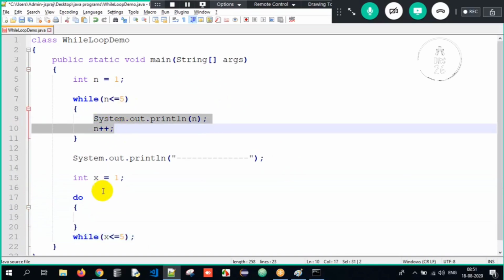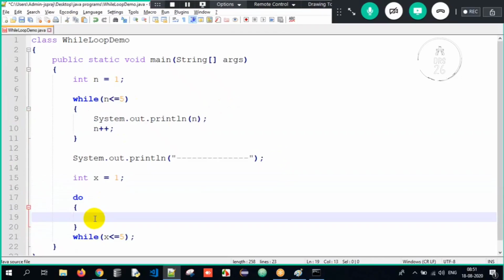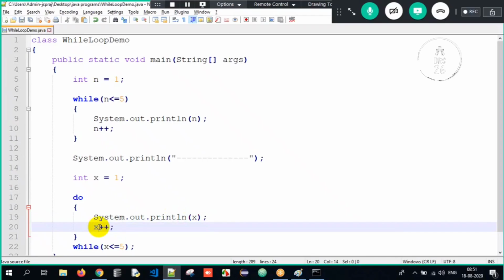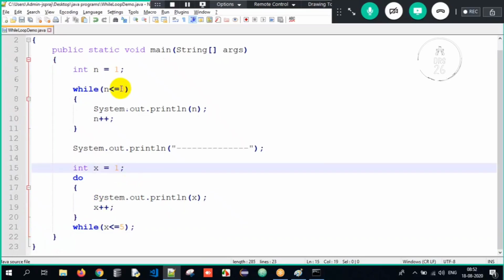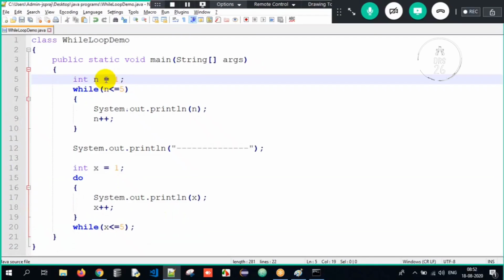And here the same logic I have to write down over here. I have to print the x value, and then x plus plus. I'm working around with x here. It's a very simple Java program which you need to understand. This is n, this is x. This is all about it.